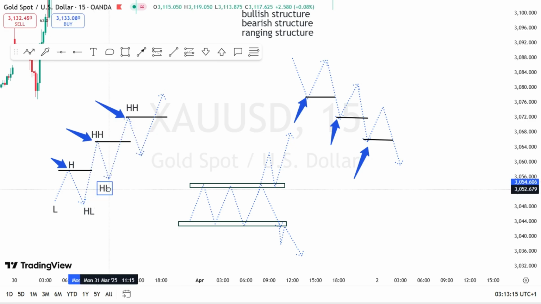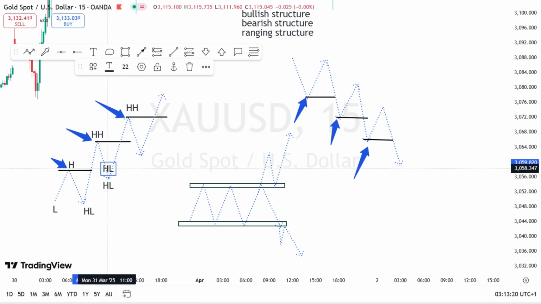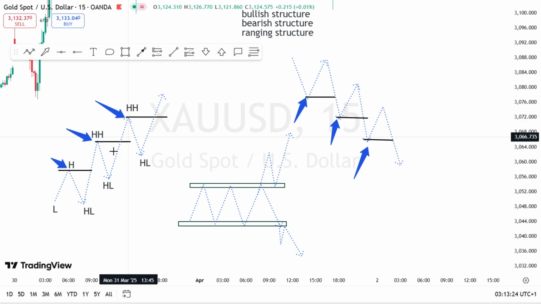We have another higher low at this point. So this is what we call a bullish trend. The market is forming a series of higher highs and higher lows.